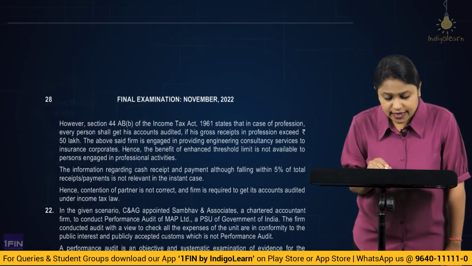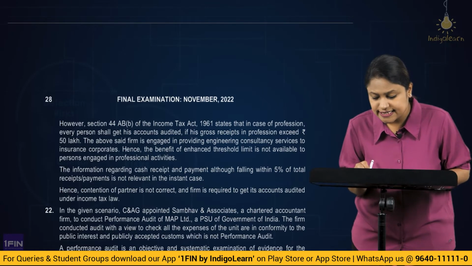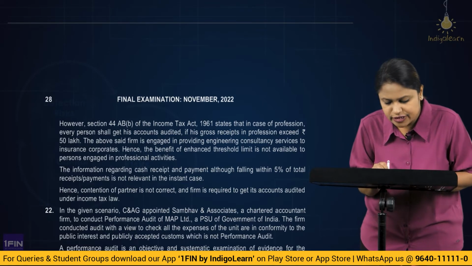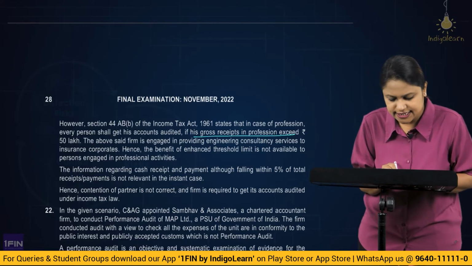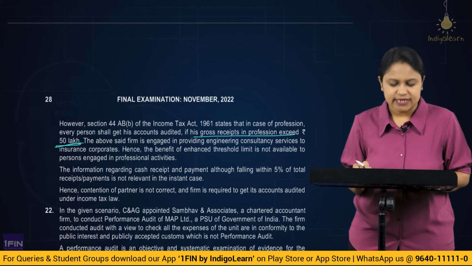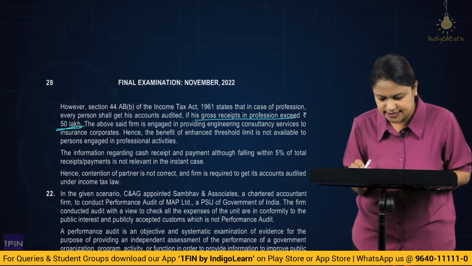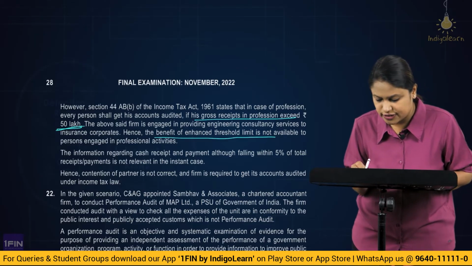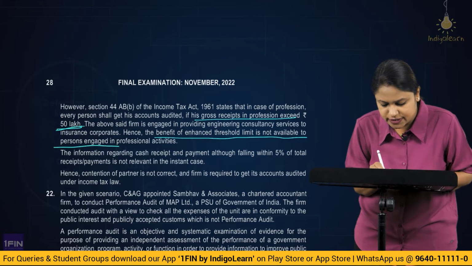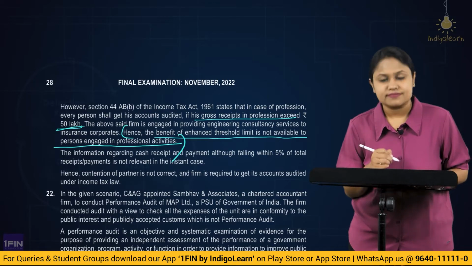Alright. However, section 44AB, clause B of the Income Tax Act states that in case of profession, every person shall get his accounts audited if the gross receipt of the profession exceeds 50 lakhs. Correct? The above said firm is engaged in providing engineering consultancy service to the insurance corporates. Hence, the enhanced threshold limit is not available to the person engaged in professional activities. So, the key to the answer is here.